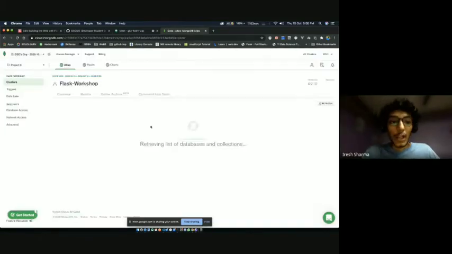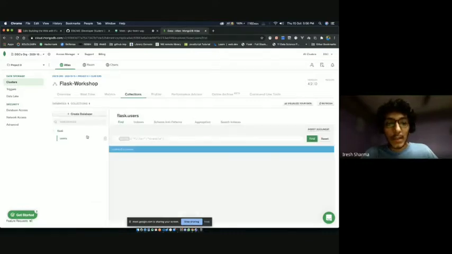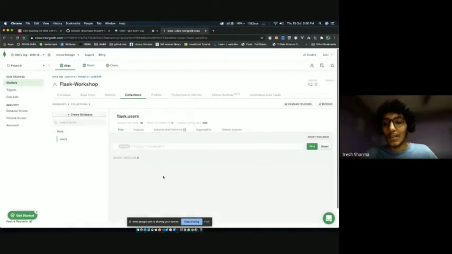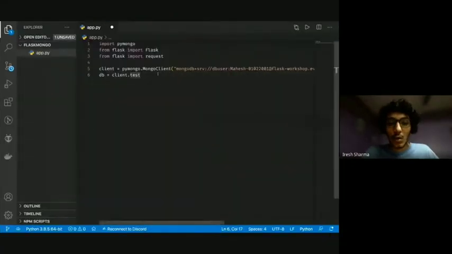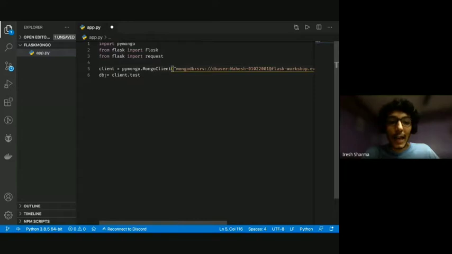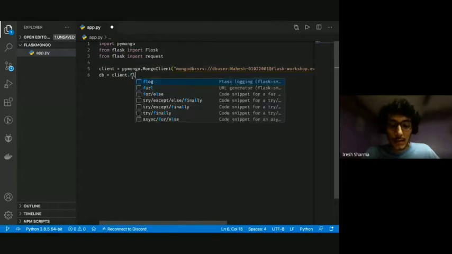Okay, so let's just wait for a second. Now we have a database here and we have a collection users, which is empty. So let that be. Now what we want to do is add the database name here. So we created flask as a database. So I'm going to add that here, and db client.flask.